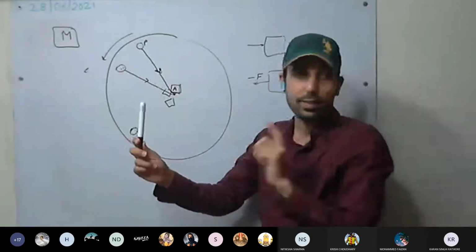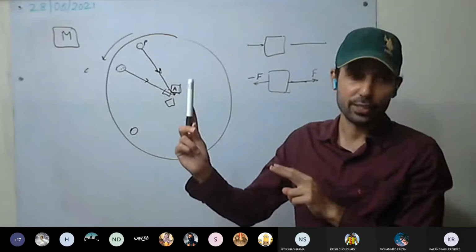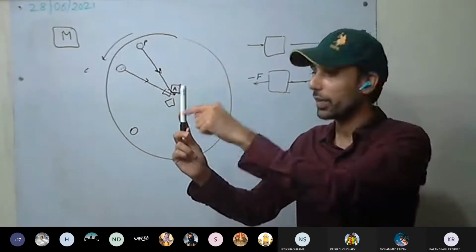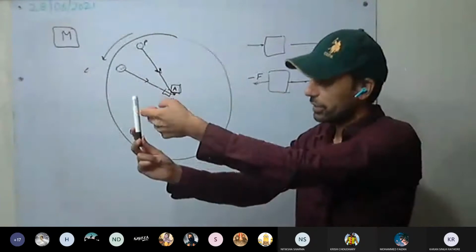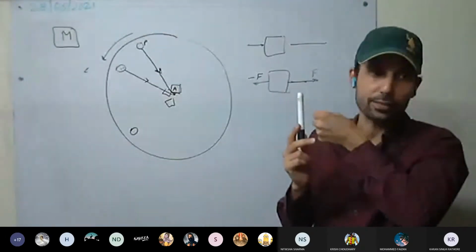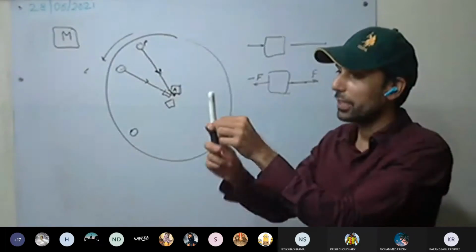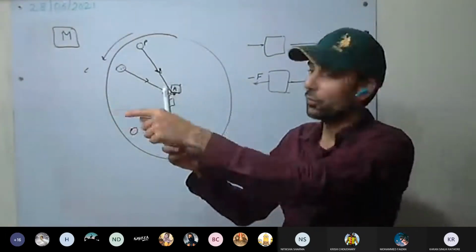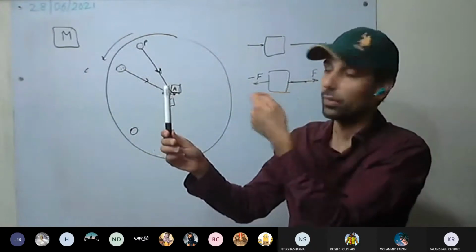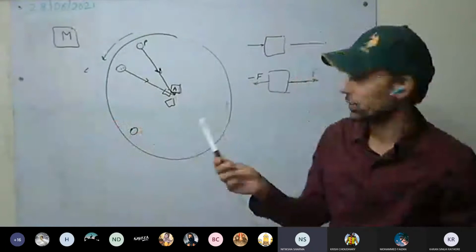So how will this observer tell that there are two forces acting on this body? There are two forces acting on this body, that's why it is at rest. Which two forces? One is the centripetal force, the force of tension, which is trying to pull this body towards the center, towards him. But there is one equal and opposite force to this force of tension. And that force is called the centrifugal force.